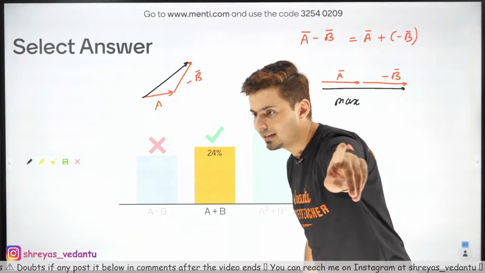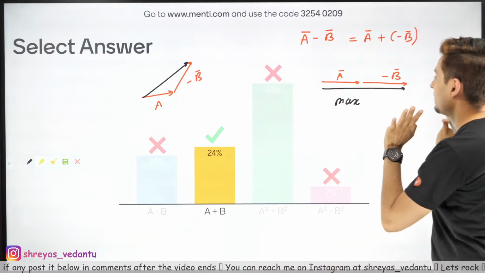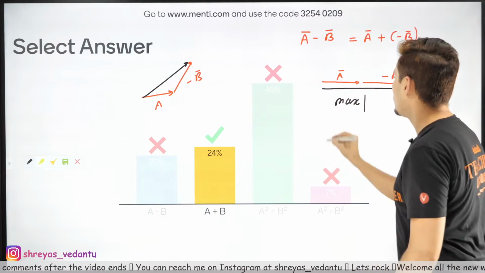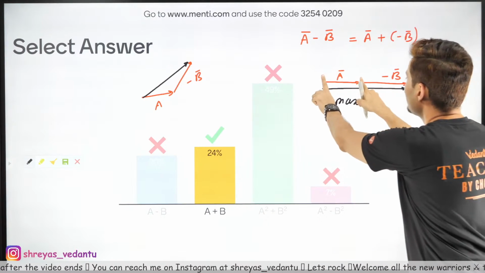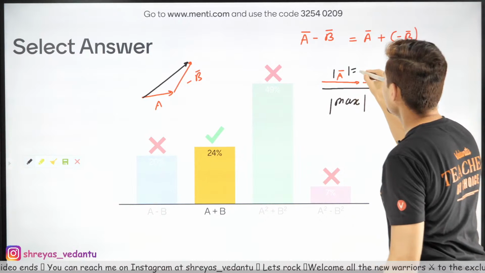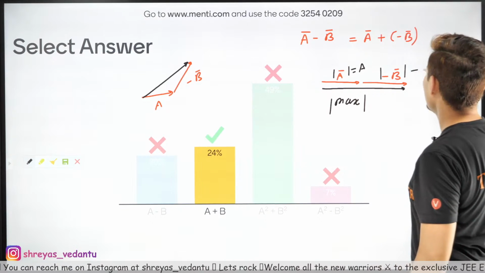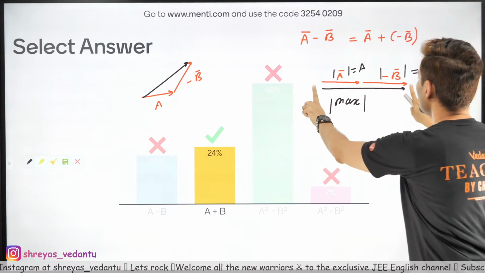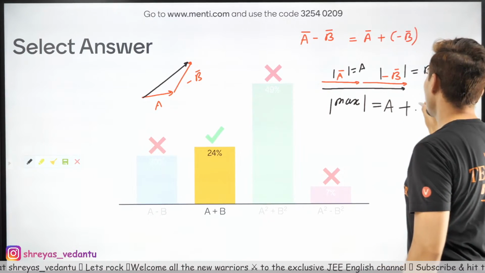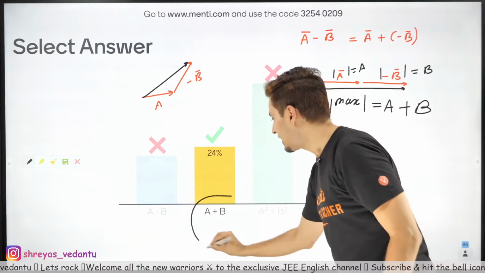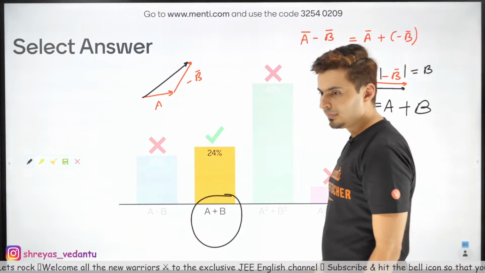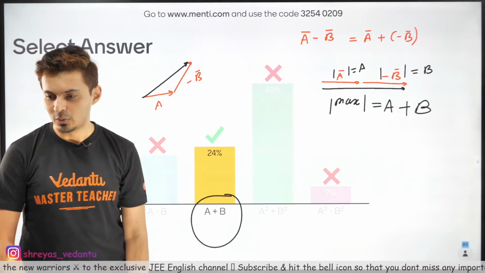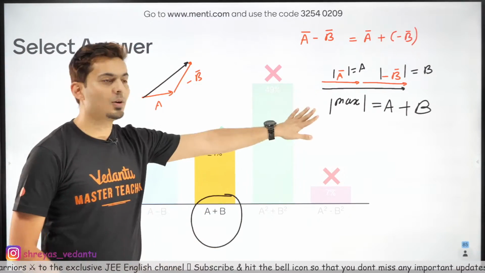Do you guys agree with that? Yep, it's 180 degrees, you can see that. Now what is the magnitude of this maximum value? Magnitude wise, this is A and this is B. So length wise, this is A, this is B, and the total length is A plus B, which is the correct answer. Yes, we understood it now. Thank you, Srinu. Yes, this is how you need to do it.